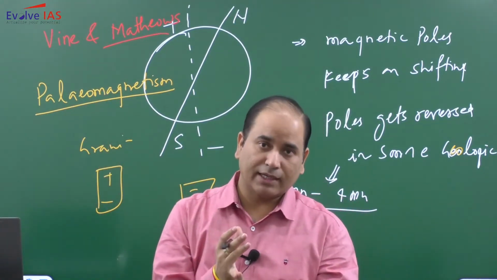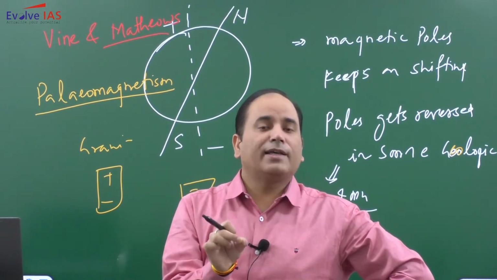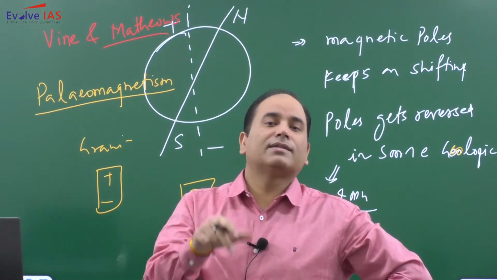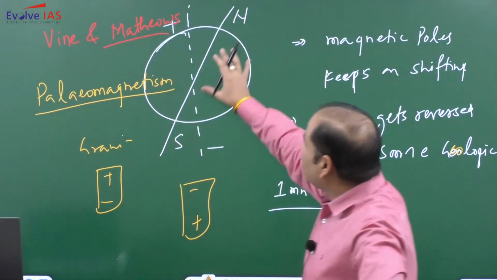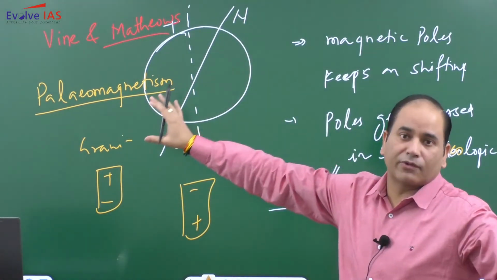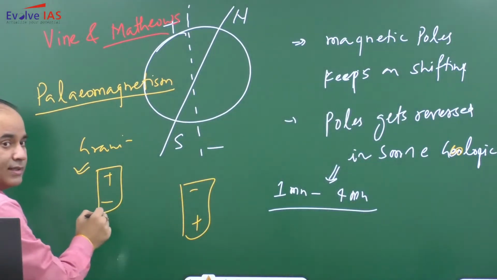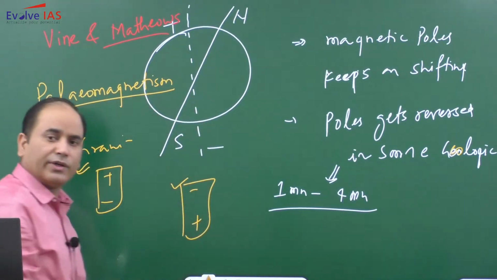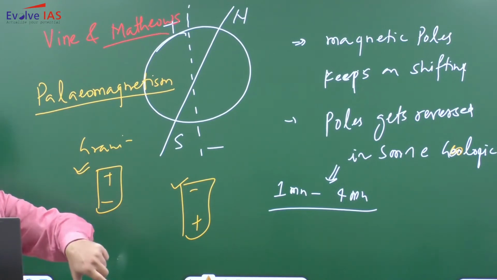The paleomagnetism concept says that whenever a rock is getting formed on the earth's surface, and if the rock has iron content, this rock will acquire the existing magnetism of the earth. Whatever magnetism exists on the earth's surface, it will acquire. Let's suppose at that particular time the earth's magnetic poles were like this, so this rock will acquire this. If the magnetic poles were like this, it will acquire this. So paleomagnetism is nothing but the study of rocks' magnetic behavior.